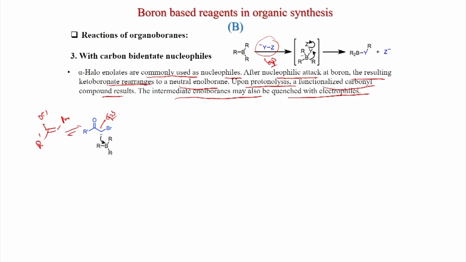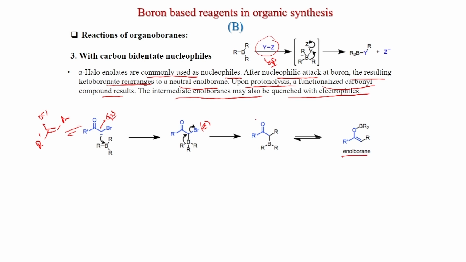This reacts with trialkyl borane to generate the compound like this. Now, I told that Z is a leaving group, so Br is Z here. Z is leaving, and after leaving you get this one. So the R group migrated to the alpha carbon atom, and now what will happen? This will be in equilibrium with this enol borane.